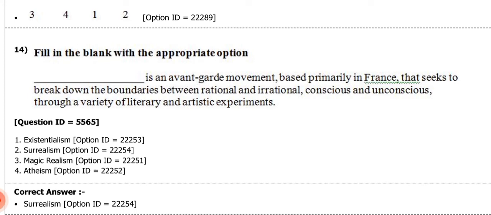Number one is saying existentialism. Number two is saying surrealism. Number three is saying magic realism. Number four is saying atheism. And the correct answer is surrealism. Number two, surrealism is an avant-garde movement.